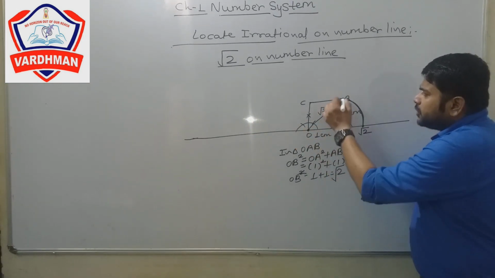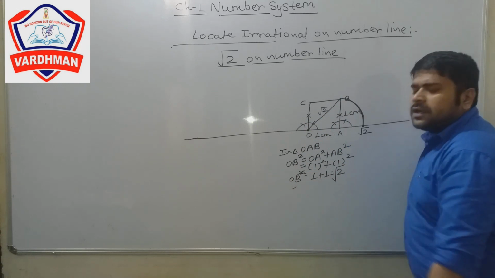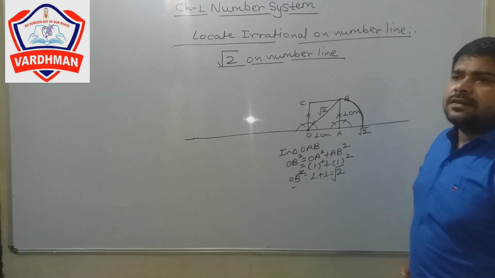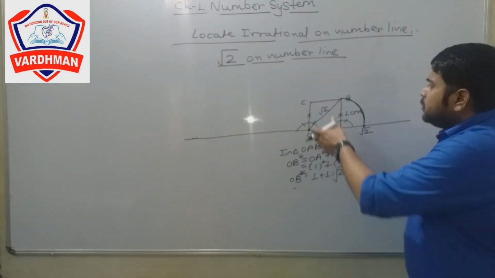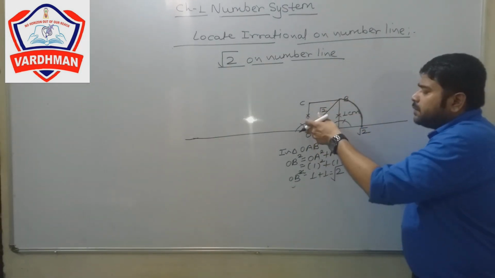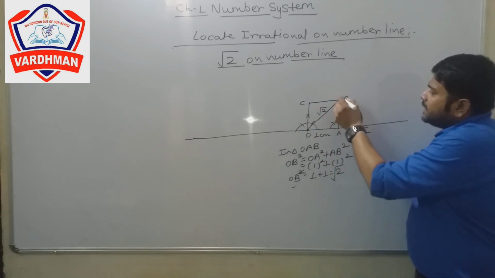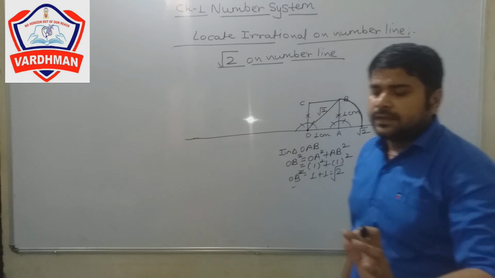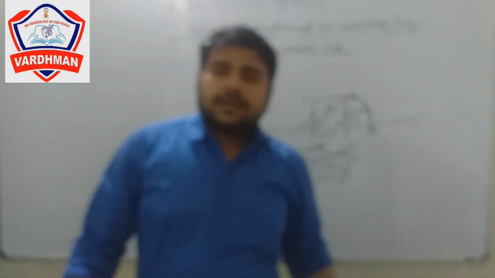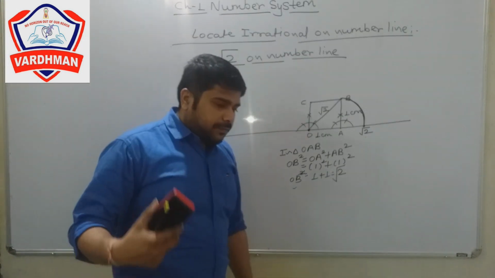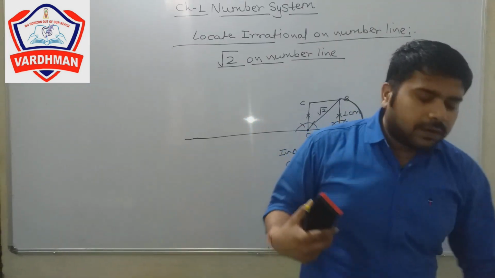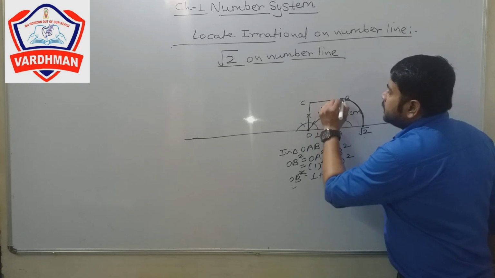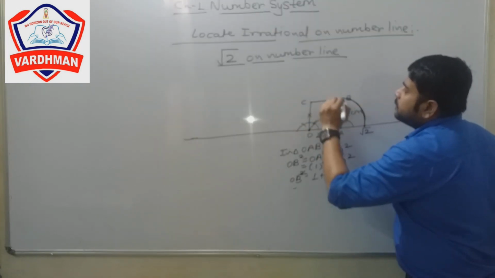After this, join OB. Using the Pythagoras theorem, we find the length of OB, which is root 2. Then take the length of OB in the compass, put the compass at point O and cut an arc like this. This point is root 2. Understand?